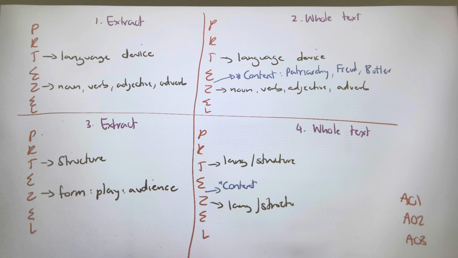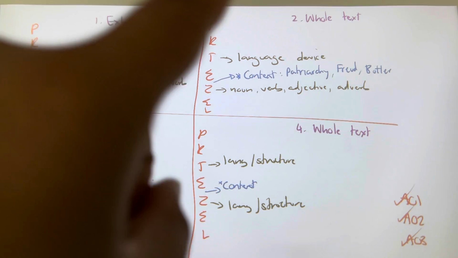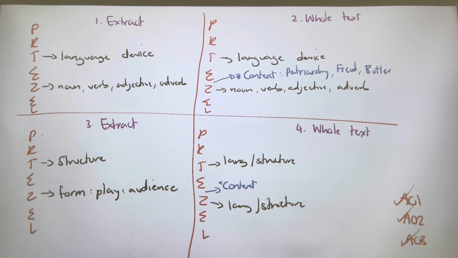The reason you can pick whatever you want is because if you follow the plan, by the end of paragraph 3, you've ticked off AO1, AO2, and AO3. That is why in paragraph 4, you almost have freedom to do whatever you like. And that is the base plan for an English literature essay.